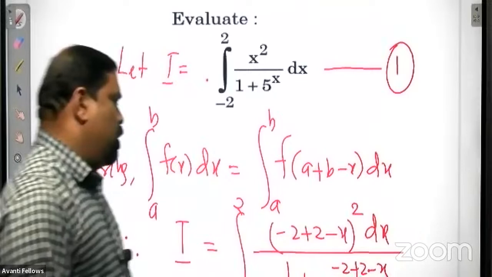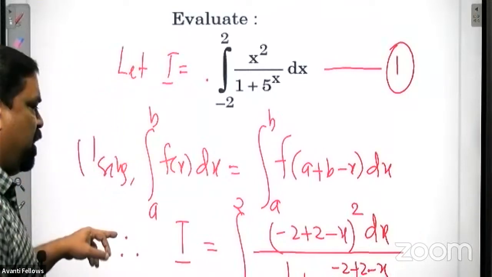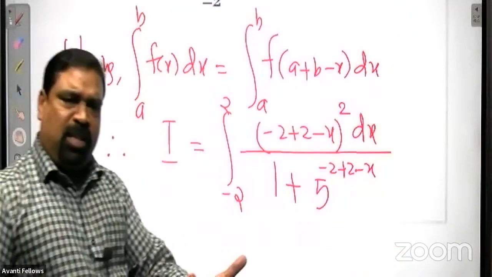You don't need to write all these things; directly we can write minus x, since minus 2 plus 2 minus x means minus x only.